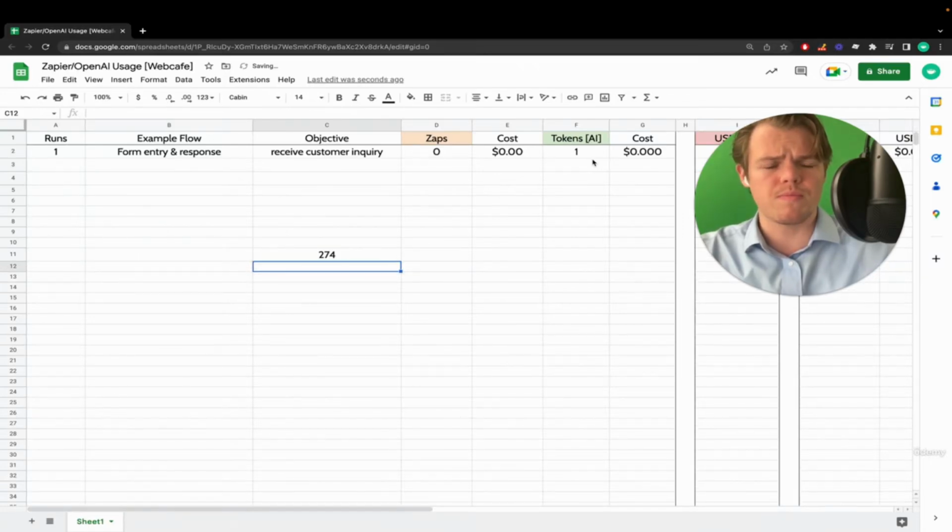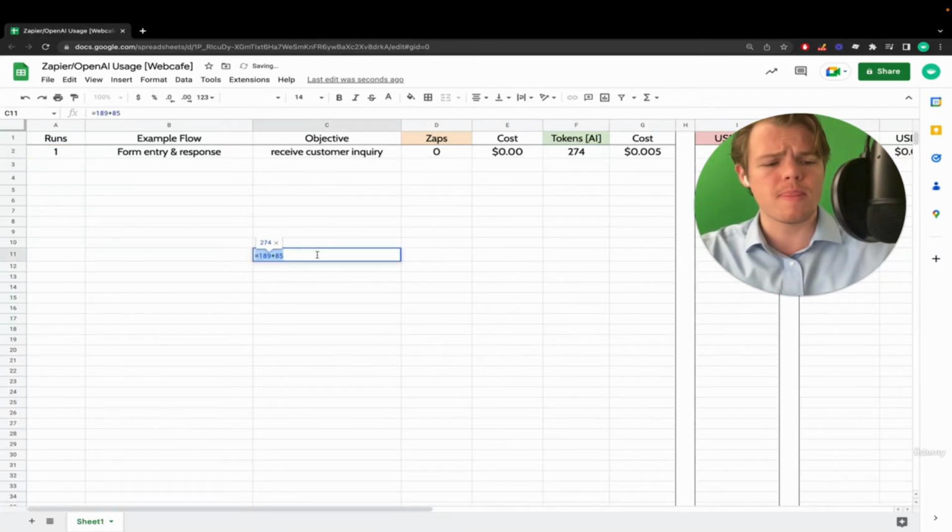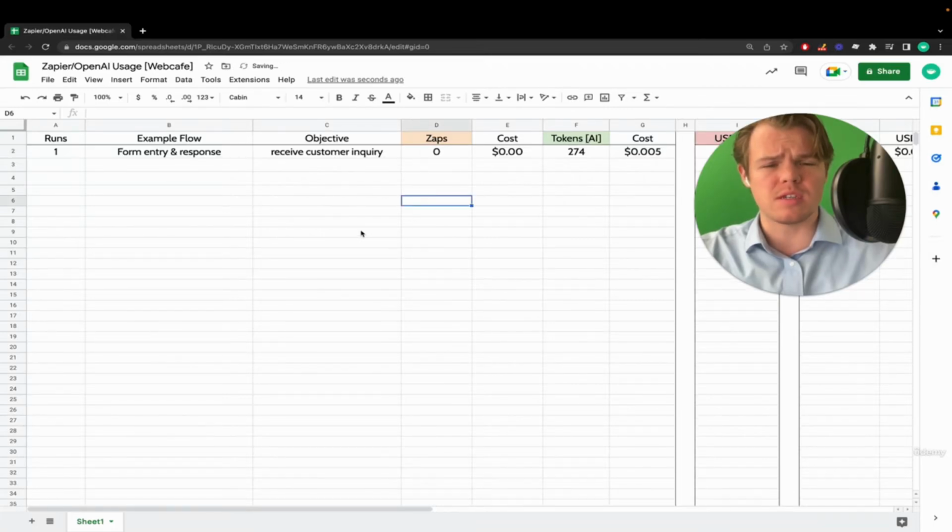So 274. So what you want to do is come up here, and then this is going to be times, because this is how many times you run it essentially. So we're going to type in 274 because on average, we're going to be spending around 274 tokens every time we run this flow. So now let's find out how many zaps this flow expends.